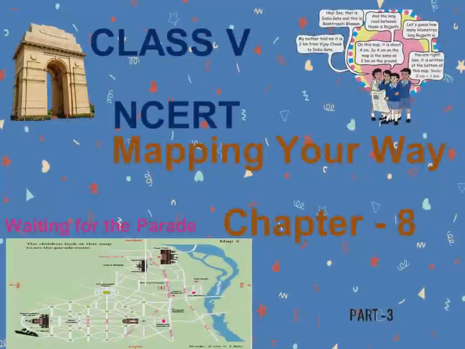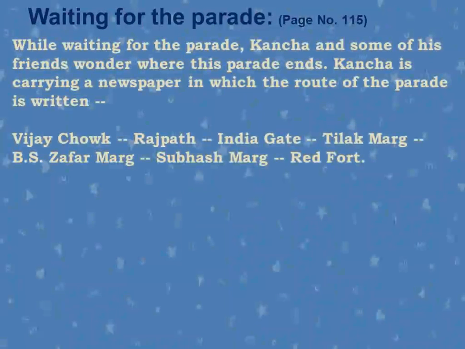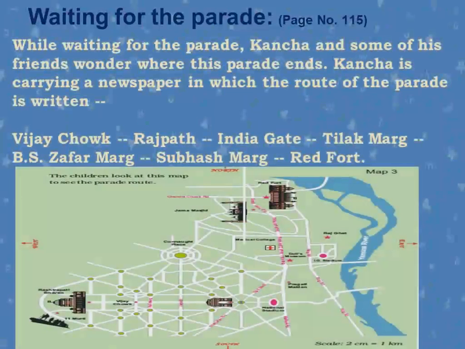Waiting for the parade, page number 115. While waiting for the parade, Kancha and some of his friends wonder where this parade ends. Kancha is carrying a newspaper in which the route of the parade is written.